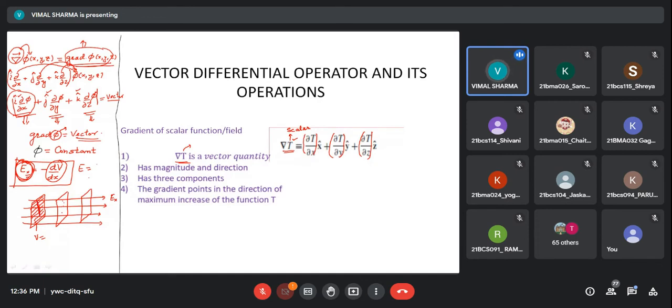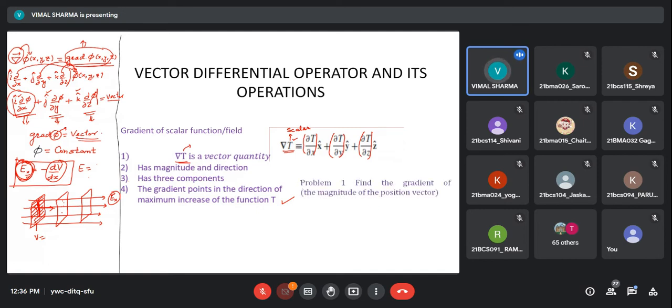Along this plane, there is no change in V because it is an equipotential surface. And in this direction, the change in V is maximum, and that is the direction of the gradient of V.